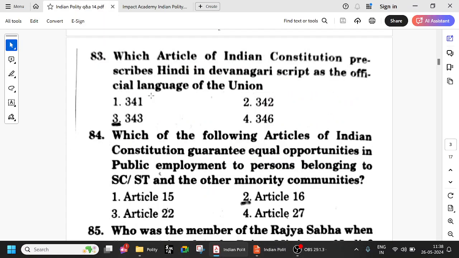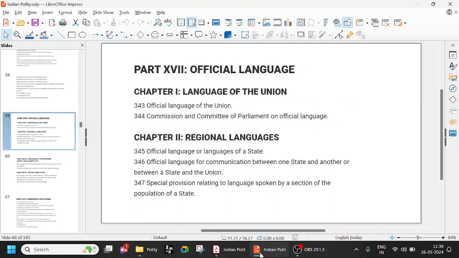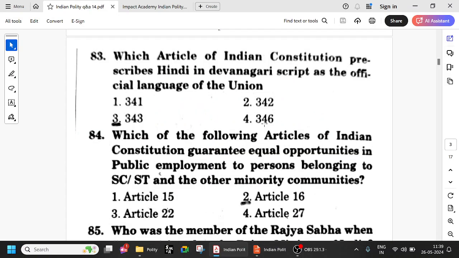From 343 to 351 you have languages. So 342 and 341 you can outright rule out. 346 is there, but you know 343. Which article of the Indian Constitution prescribes Hindi in Devanagari script as the official language of the Union? It is 343. 343 is the official language, Hindi in Devanagari script, and 345 is for language of state. 346 is the official language for communication between one state and another state and the Union. So 346 and 343 come within the ambit of languages.